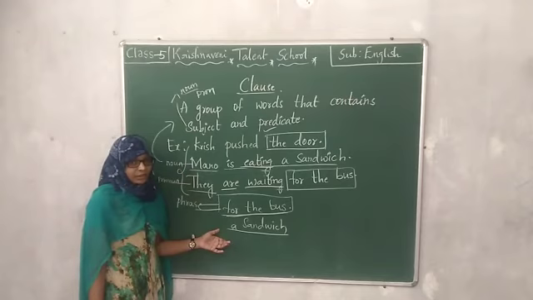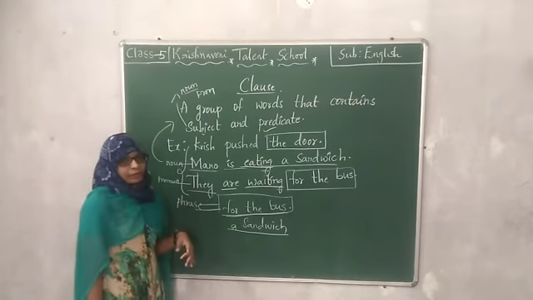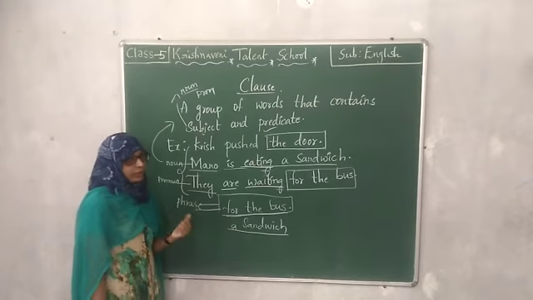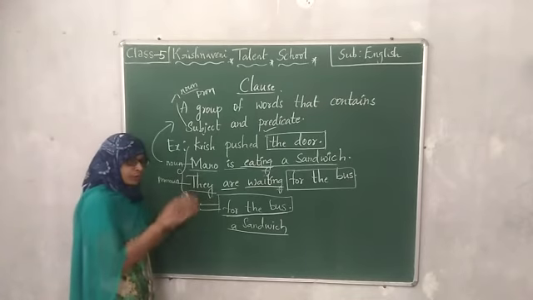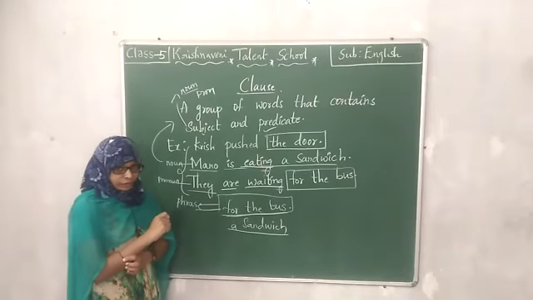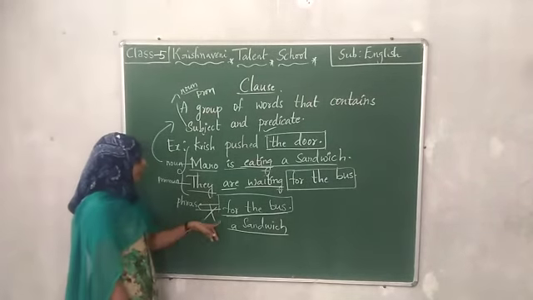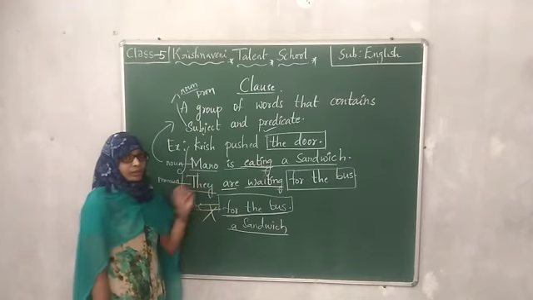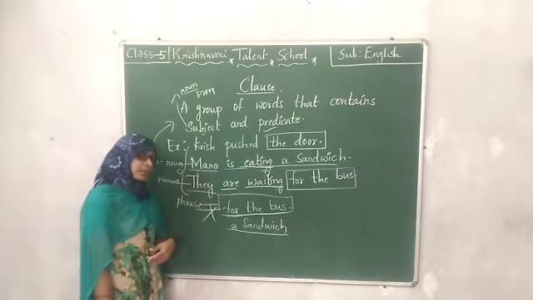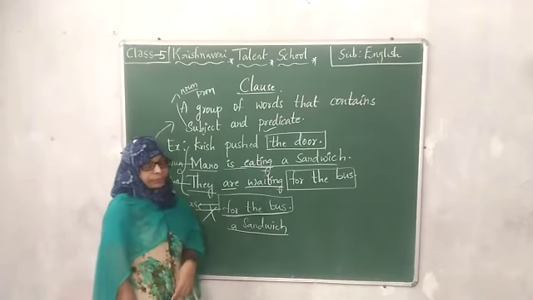If I say give me a sandwich, you can get some clarity or you will get the information of what I am trying to say. So phrase is also a group of words. Clause is also a group of words. Then what is the difference? Phrase does not contain subject and predicate, whereas clause contains subject and predicate. Clause gives us the complete information and phrase does not give us the complete information.